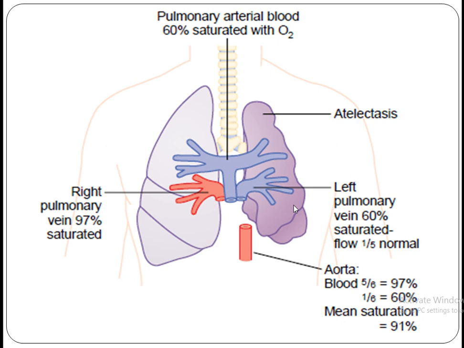So the net result is 5/6 having the 97% saturation, while 1/6 is with the 60% saturation, making the systemic circulation saturation 91%. So this is all about atelectasis, and the saturation of oxygen in the main blood supply.